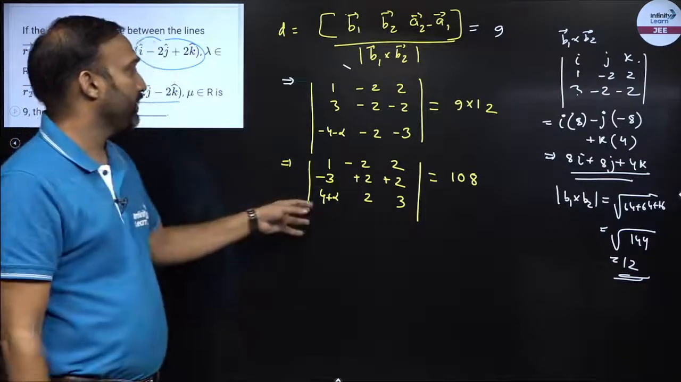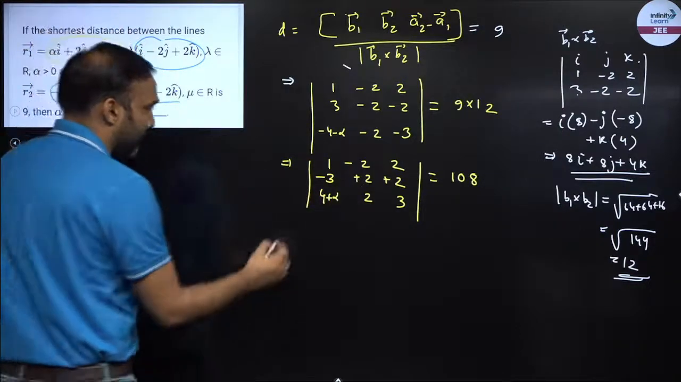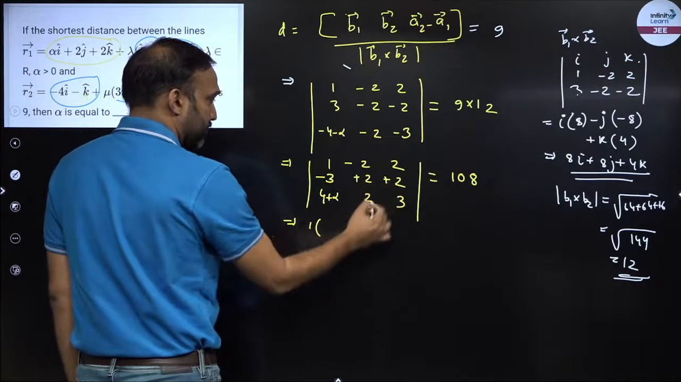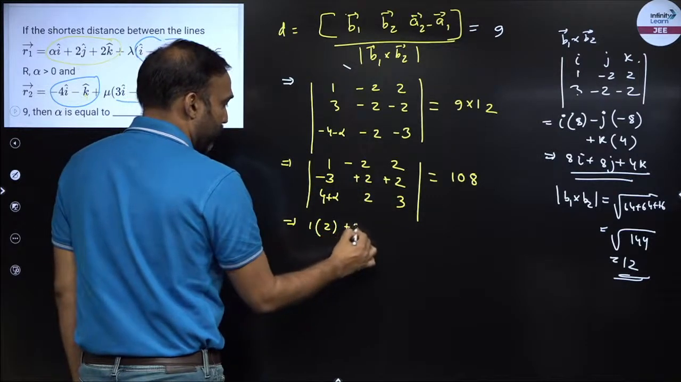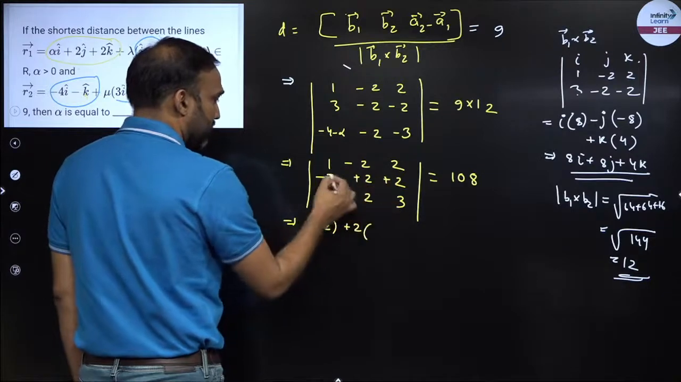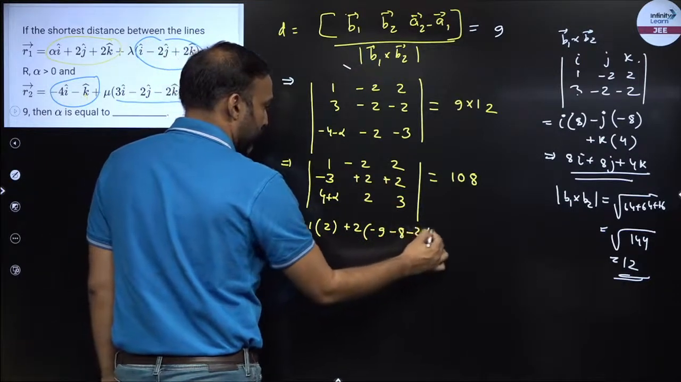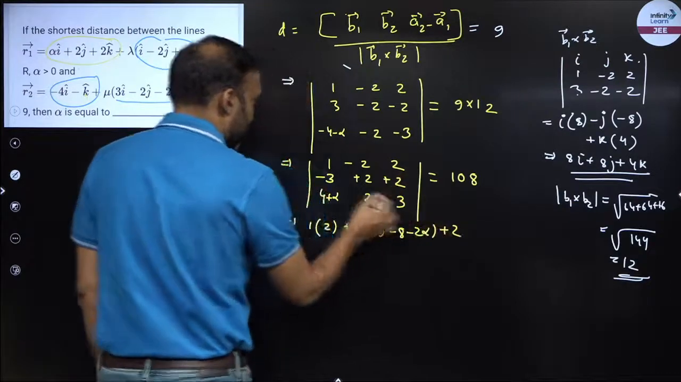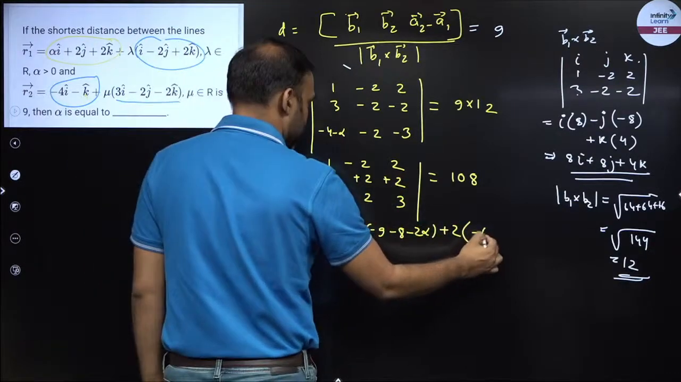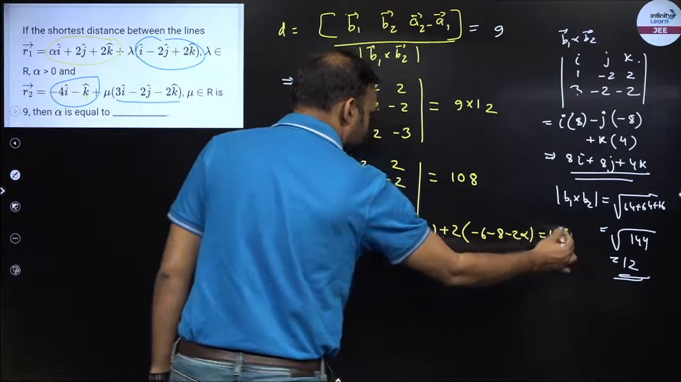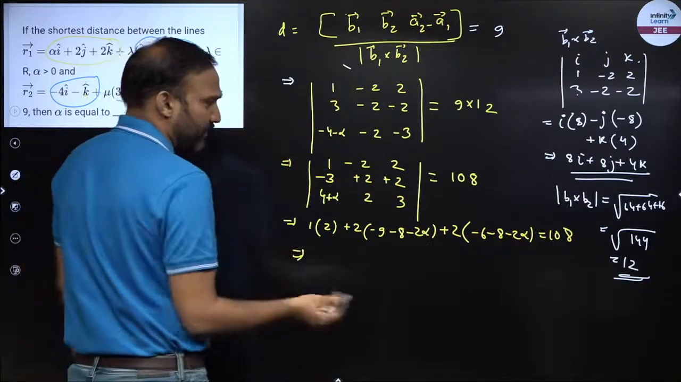Now I will open this particular determinant. So 1, how much is this? 6 minus 4, that is 2, plus 2. How much is this? Minus 9, minus 8, minus 2 alpha, plus 2, that is minus 6, minus 8, minus 2 alpha is equal to 108. Right, so from here we can calculate the value of alpha, right?